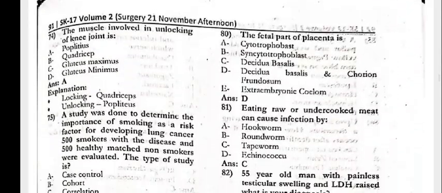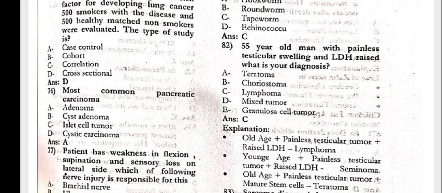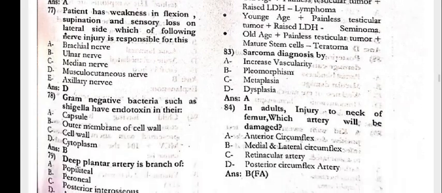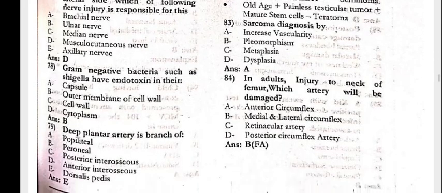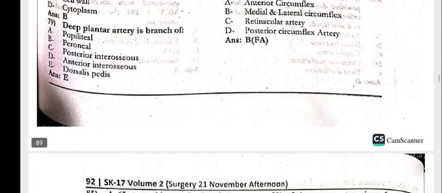Next, 80, the fetal part of the placenta is the chorion frondosum, and the maternal part is the decidua basalis. Eating raw or undercooked meat can cause the infection by the tapeworm. 55-year-old man with the painless testicular swelling and the LDH raised. What is your diagnosis? That is the lymphoma. Sarcoma diagnosis by the increased vascularity in adults. Injury to the neck of the femur. Which artery will be damaged, that is the medial and lateral circumflex artery?